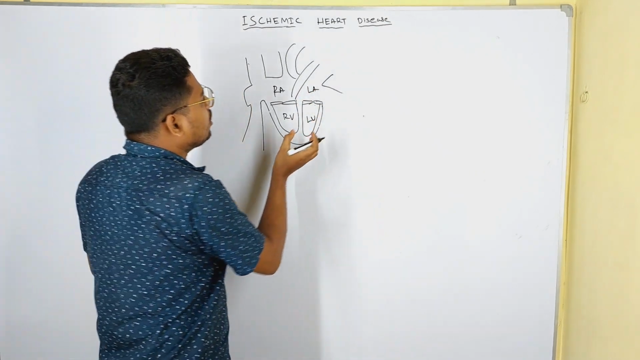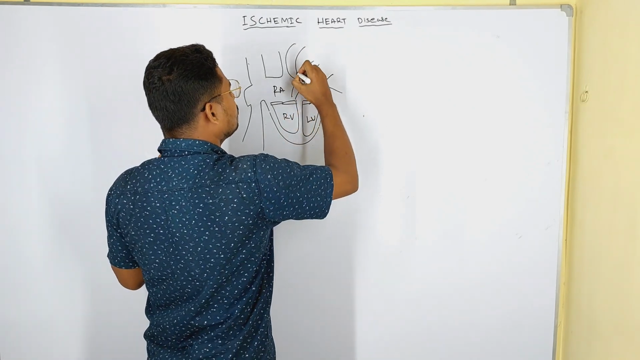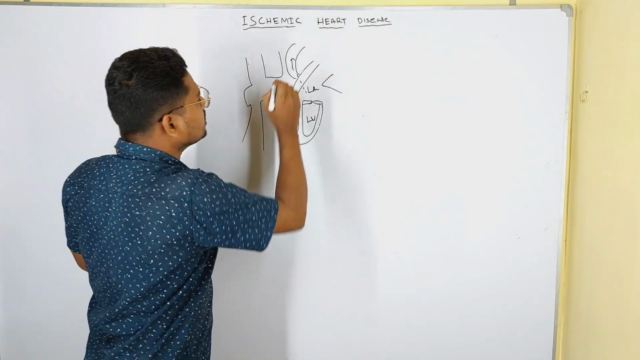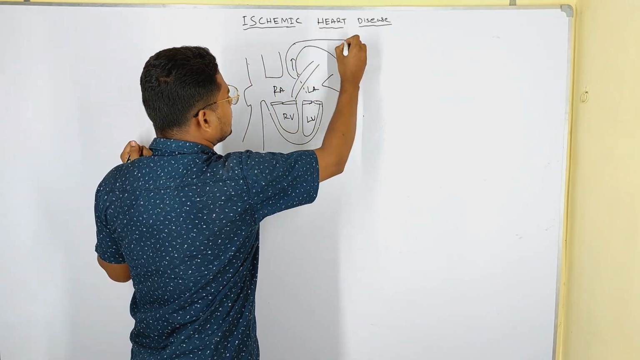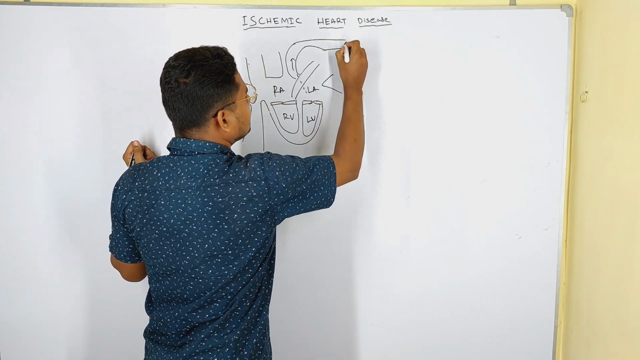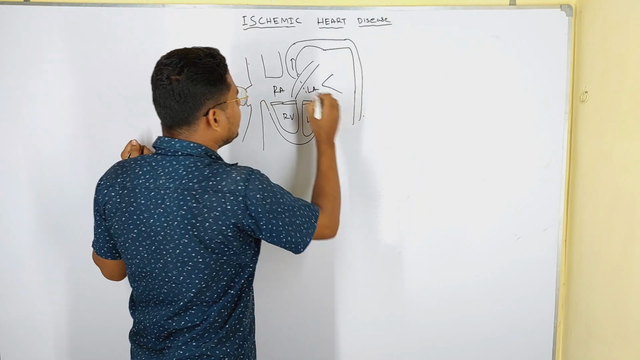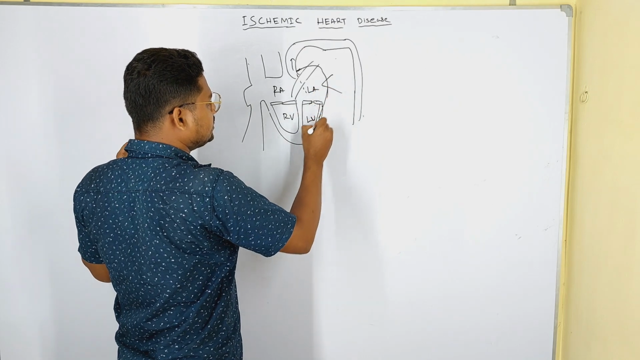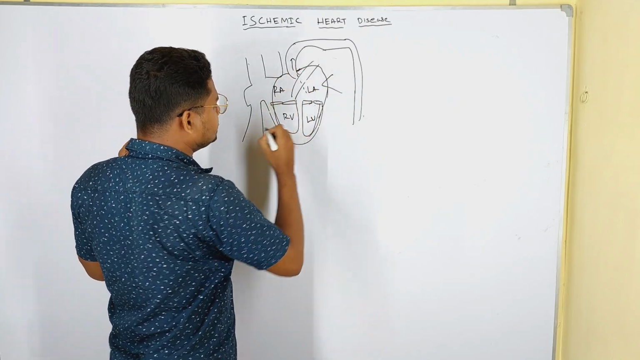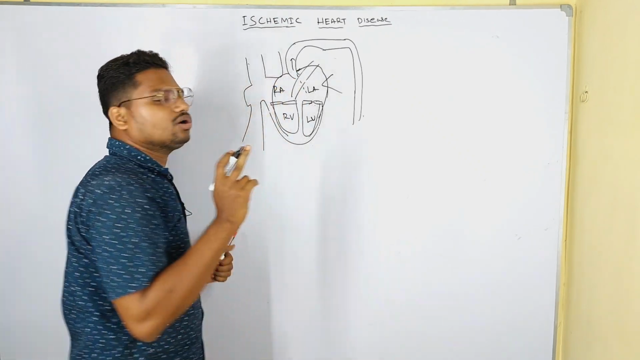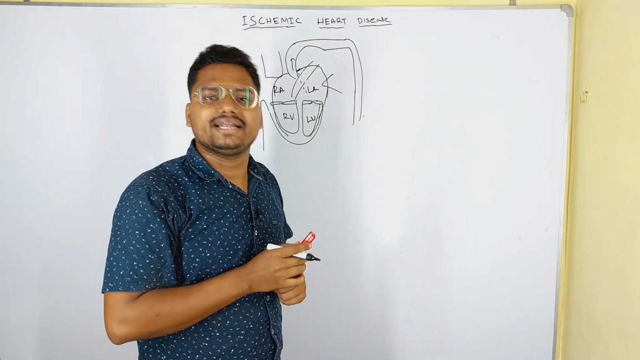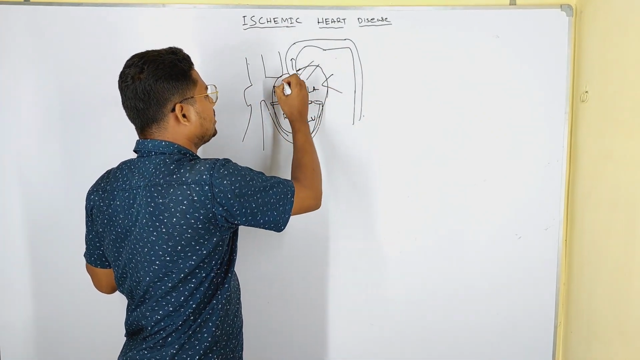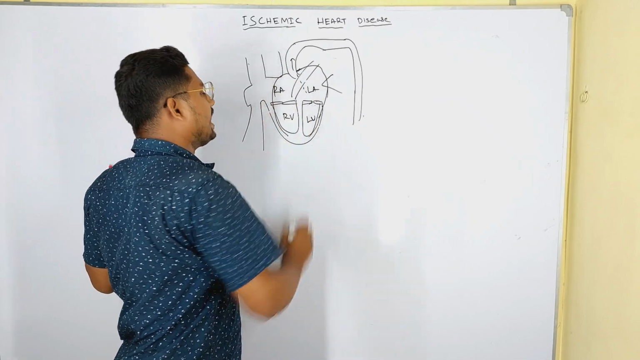When the left ventricle contracts, the blood goes to the aorta. Here is the ascending aorta, then the transverse aorta, then the descending aorta. In the ascending aorta the coronary arteries originate. These are the two coronary arteries: one is on the left side, which circulates to the left side of the heart, and the other circulates to the right side of the heart.